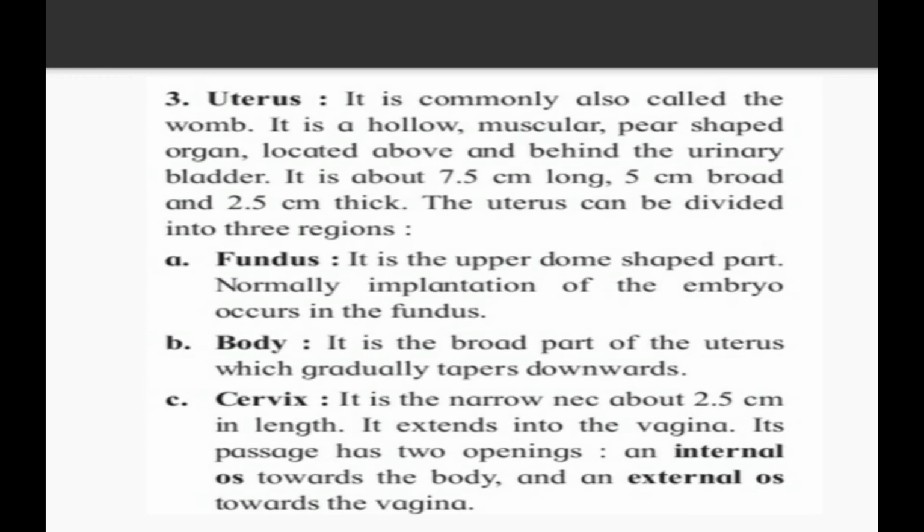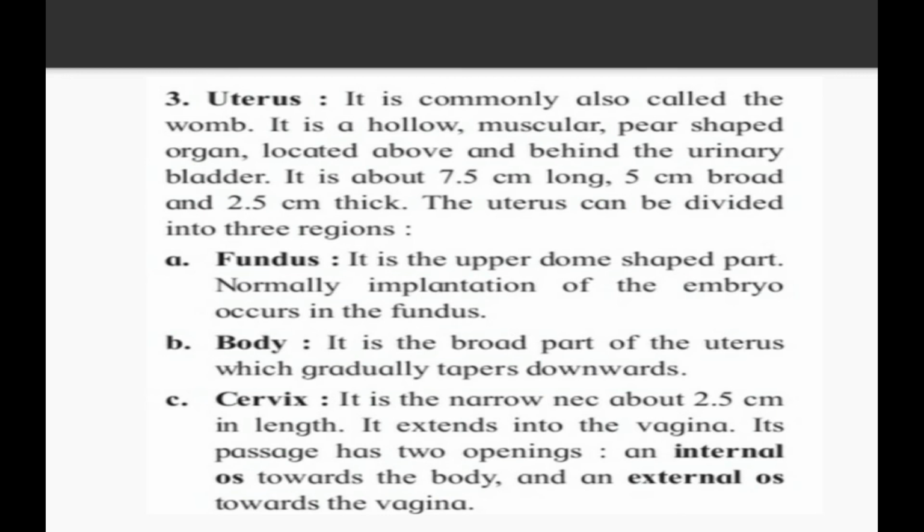It is about 7.5 centimeter long, 5 centimeter broad, and 2.5 centimeter thick. The uterus can be divided into three regions as fundus, body, and cervix. So what do you mean by fundus? Let's see. It is the upper dome shaped part. Normally implantation of the embryo occurs in the fundus. So fertilization occurs in the ampulla.